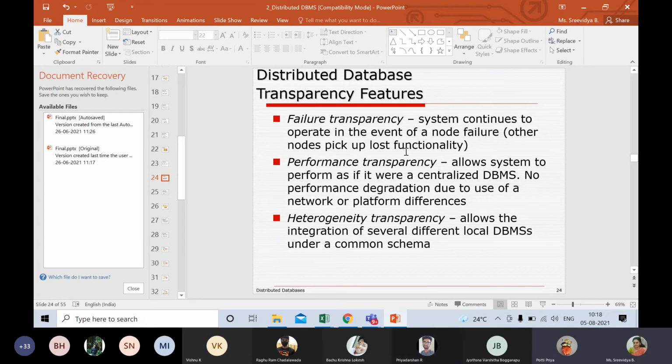Ma'am, thank you so much. But we have given the processing power to just one node, right? What if that node fails? Processing fails. In that case, this failure transparency can be supported mainly in fully distributed systems only. Whenever you have single site data or single site processing or both together, you cannot achieve failure transparency. This is achievable only in fully distributed database systems.